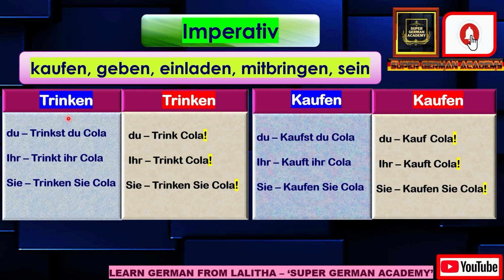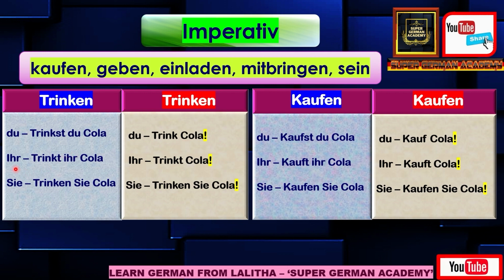For the trinken verb, what do you say? Du trinkst Cola means you drink cola. This will become the imperative sentence: Trink Cola! And an exclamation mark will be there. If you observe the spelling, st will be removed and du will also be removed. So simply Trink Cola! It means you are telling the other person, drink cola.